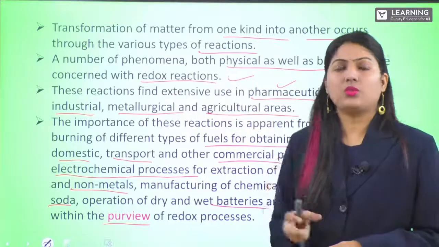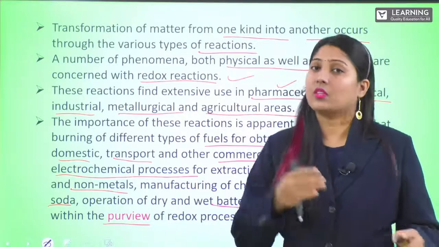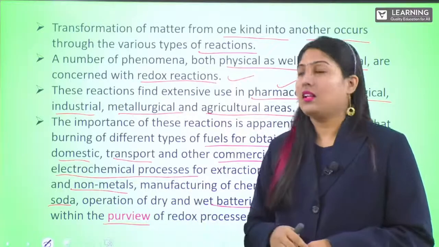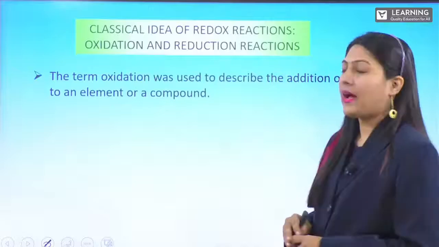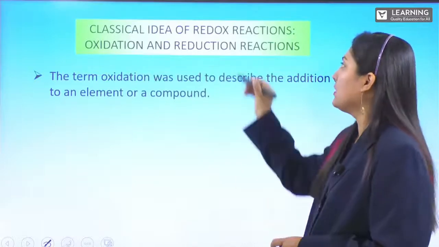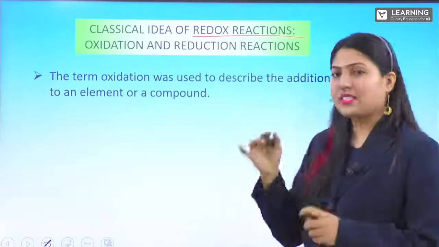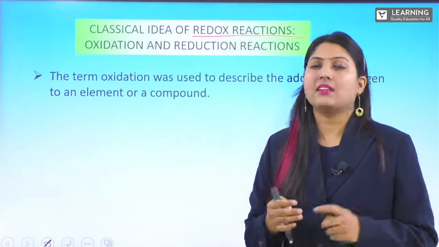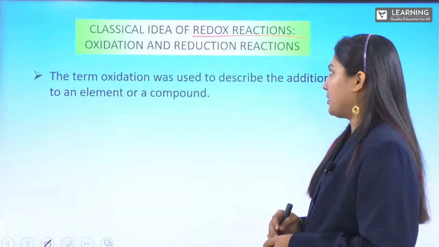So we need to know about redox reactions. What is a redox reaction? What influence does it have in our life? Coming back to the classical idea of redox reaction, what exactly is the classical idea? How do we call this oxidation and reduction?